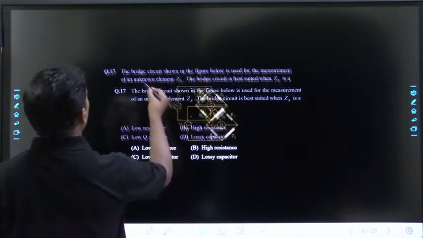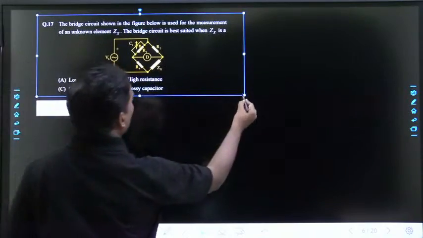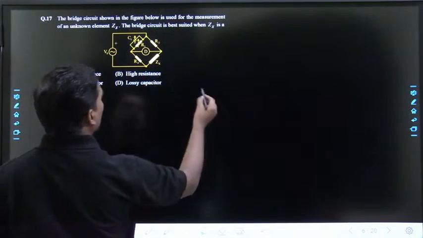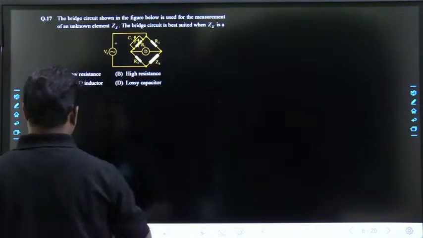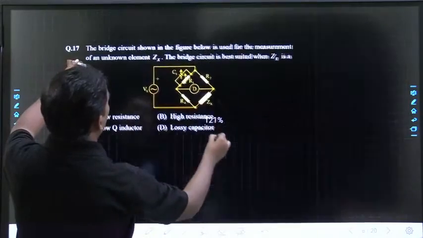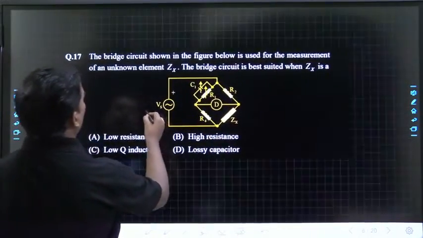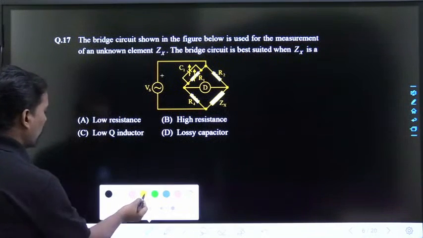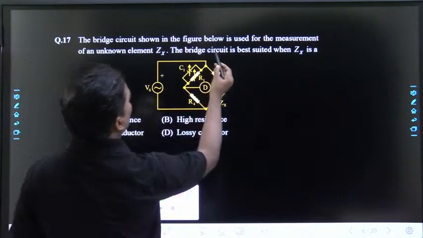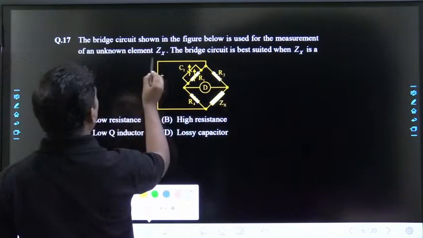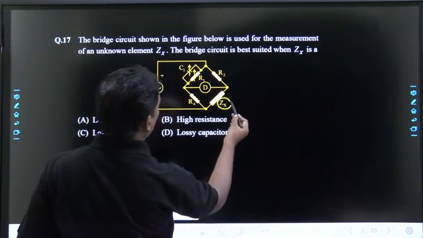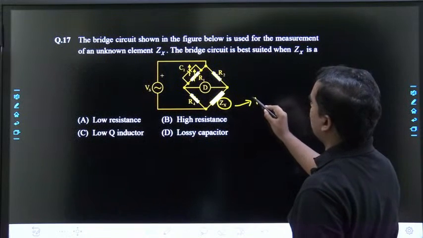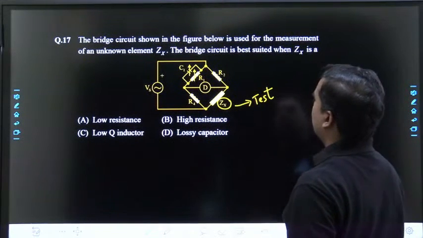What is the answer for this? The bridge circuit shown in the figure below is used for the measurement of an unknown element Zx. See how to do this. This is the unknown element, the test element.